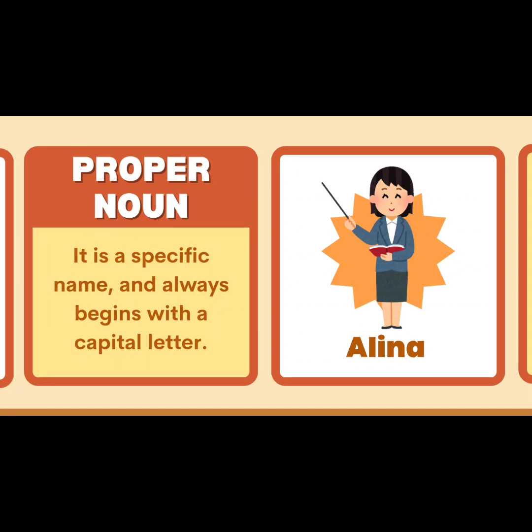What is a proper noun? It is a specific name and always begins with a capital letter. Examples: Alina, it is a name of a person and it begins with capital letter.